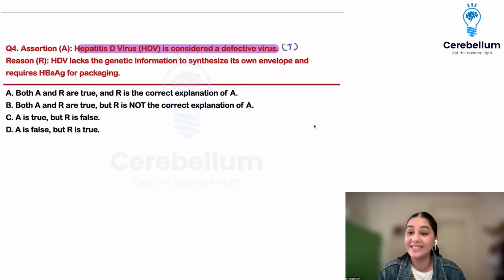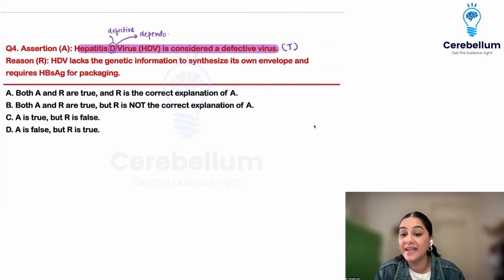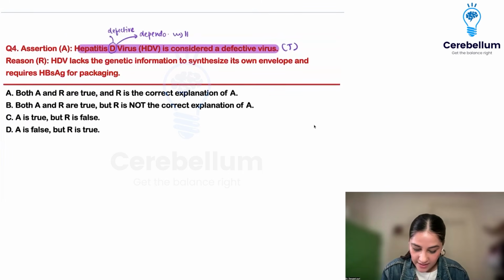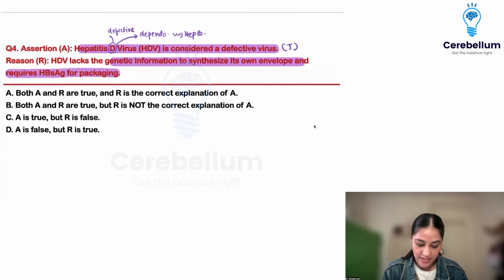The D here means two things. One, defective, and another name that it is called is a dependovirus, right? So who does it depend on? It depends on hepatitis B. And why does it depend on hepatitis B? Because it lacks the genetic information for synthesizing its own envelope and requires HBS antigen for its packaging.